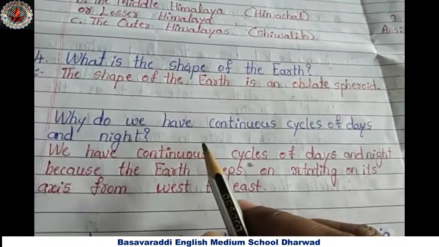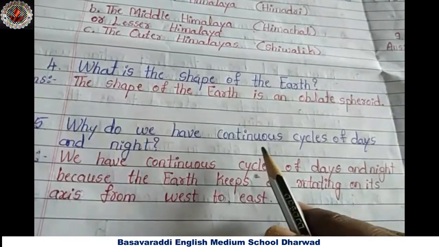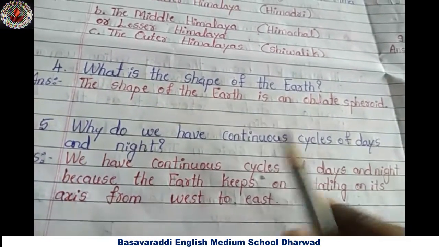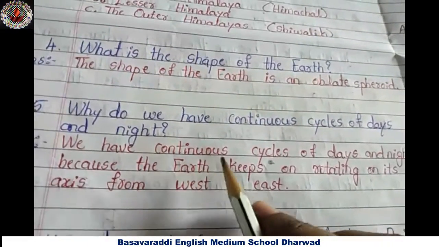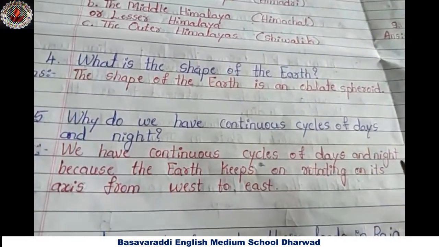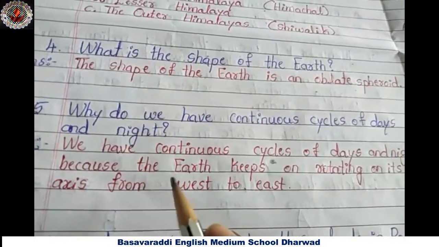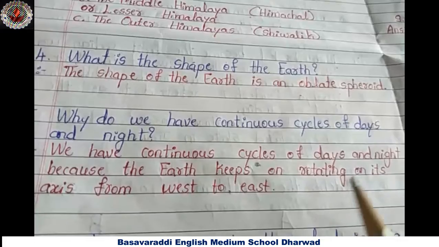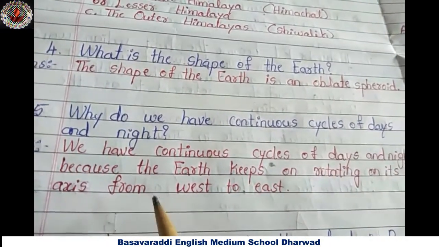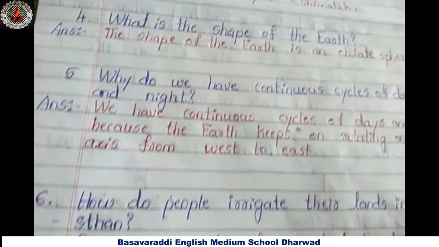Why do we have continuous cycles of day and night? Because the earth keeps on rotating on its axis from west to east.